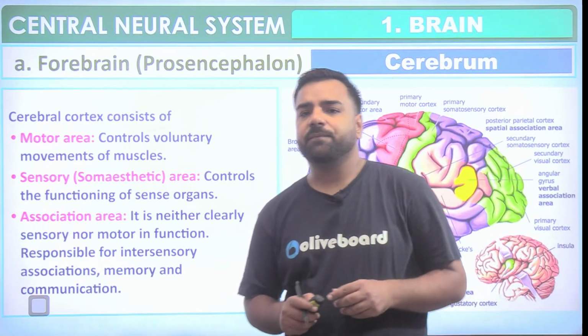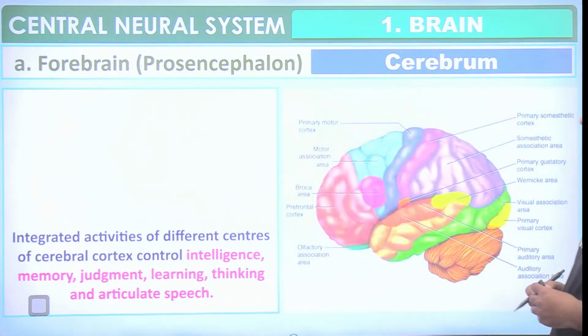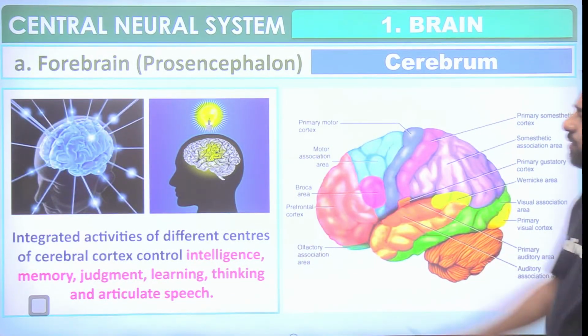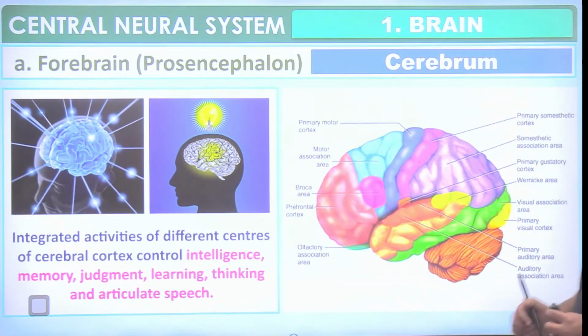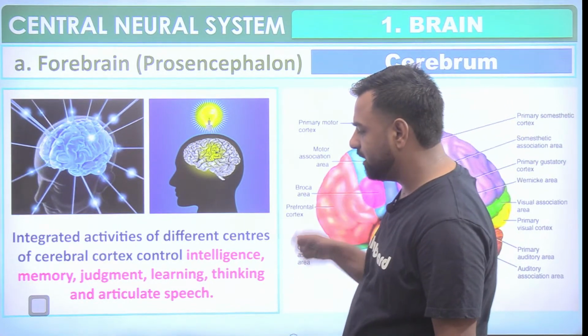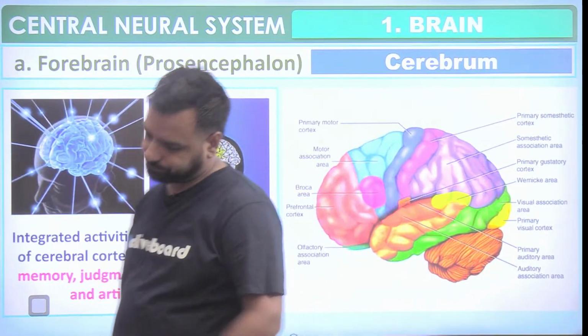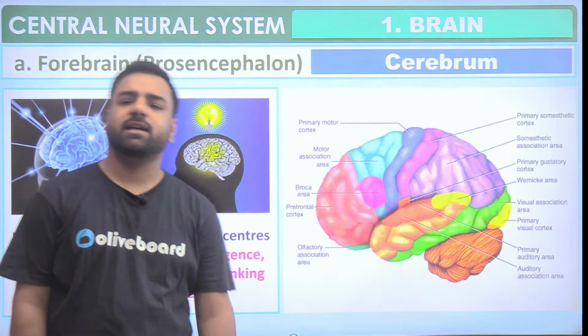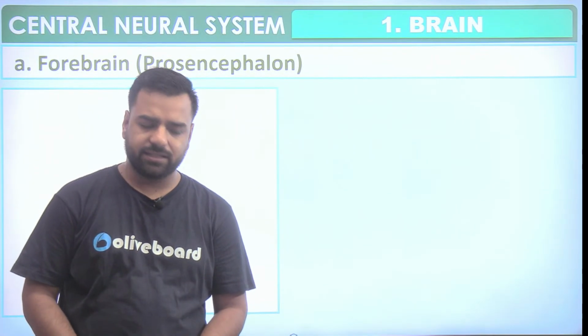Okay, so now let's talk about the portion that is the largest part. The integrated activities of the different centers of the cerebral cortex control intelligence, memory, judgment, learning, thinking, and articulate speech. So that's all done by the cerebrum part. I guess that is clear.